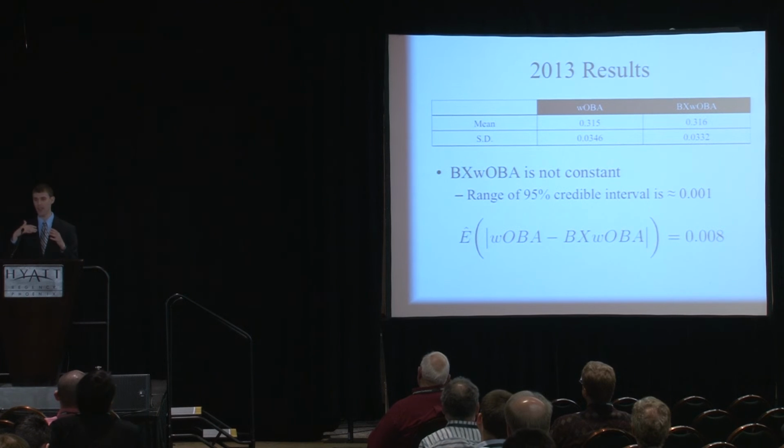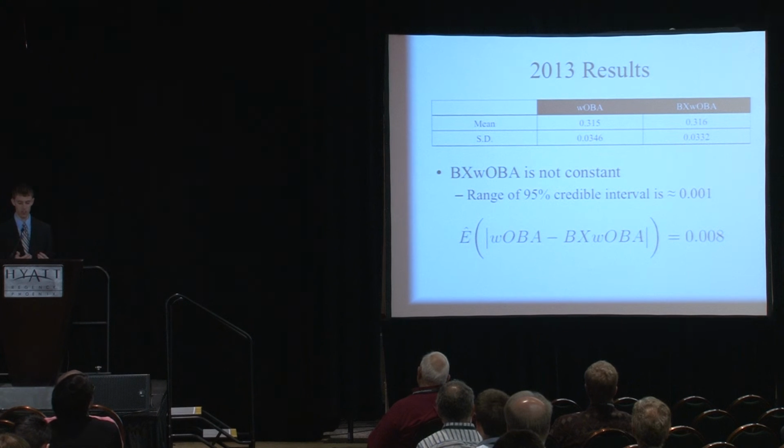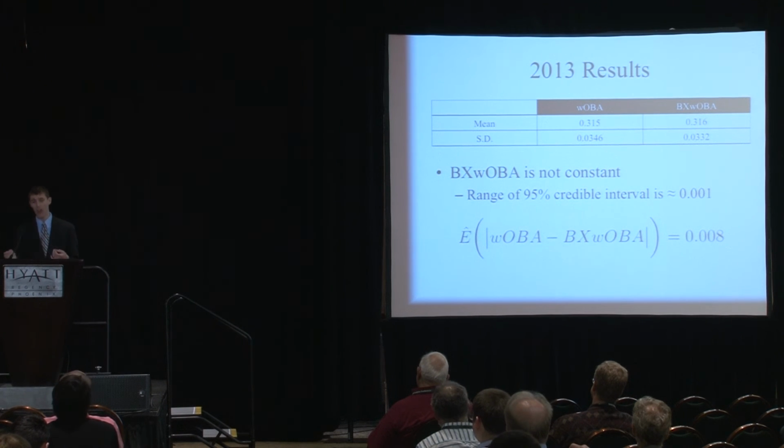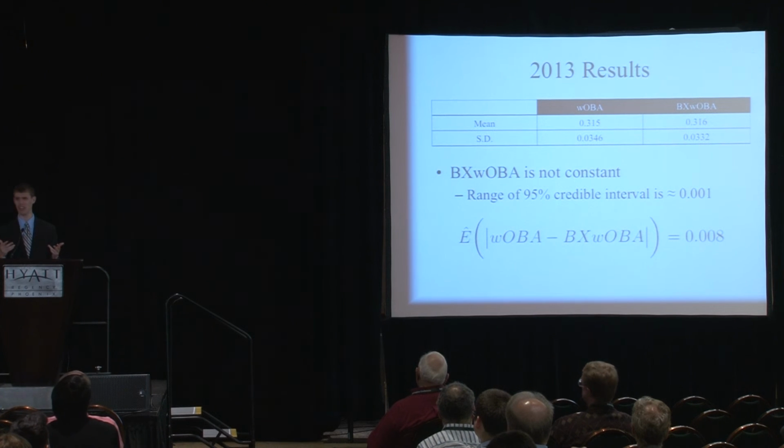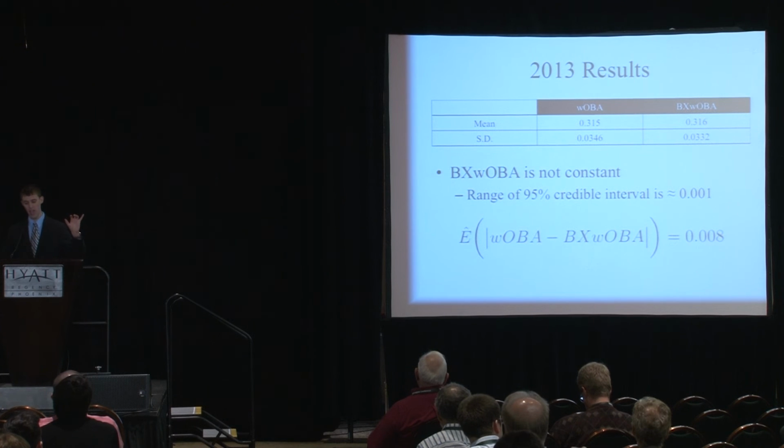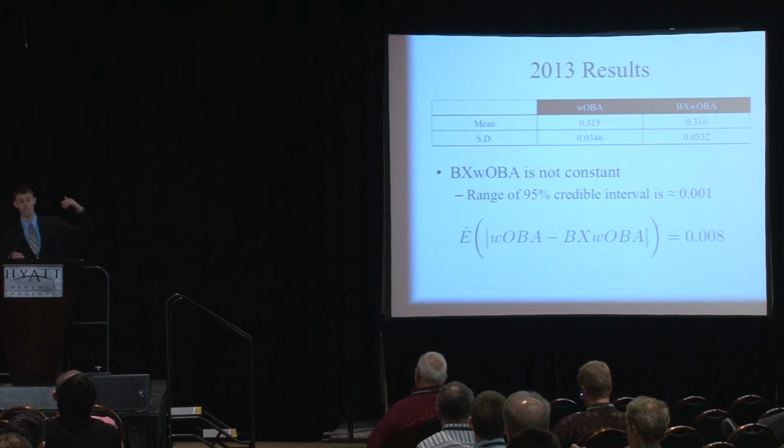And we find that the BXwOBA has a comparable mean and a comparable standard deviation. It's important to note here that BXwOBA is not constant. In other words, if you run BXwOBA for a player one time and then run it a second time, it's very unlikely that you're going to get the exact same answer. However, the variability across runs is really negligible. On average, the absolute difference between players' actual wOBA and their BXwOBA is around 8 points roughly. But once again, this is all nice, but we're really interested in how it does at predicting future results.